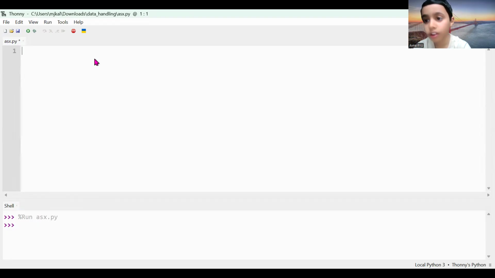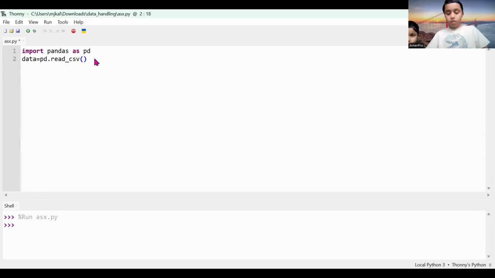So, label encoding. How to do label encoding? First, we're going to start with pandas. We're going to use OHE, one hot encoding, not label encoding, and we're going to use pandas for this. So, import pandas as pd. What we're going to do is data equals pd.read_csv, and it's the data1.csv.